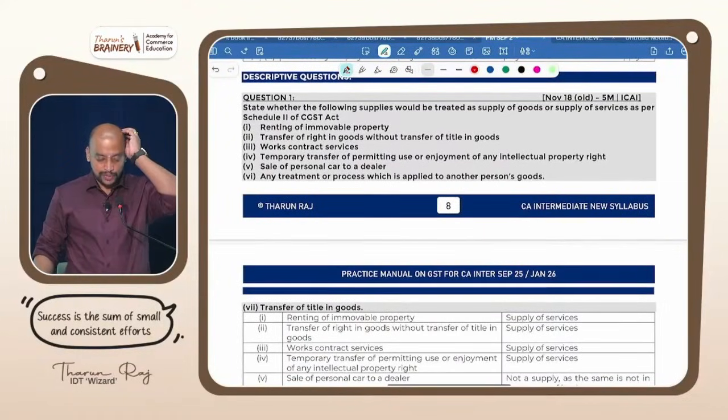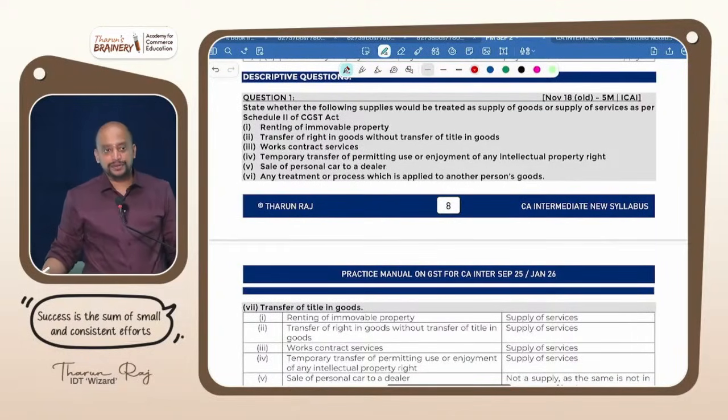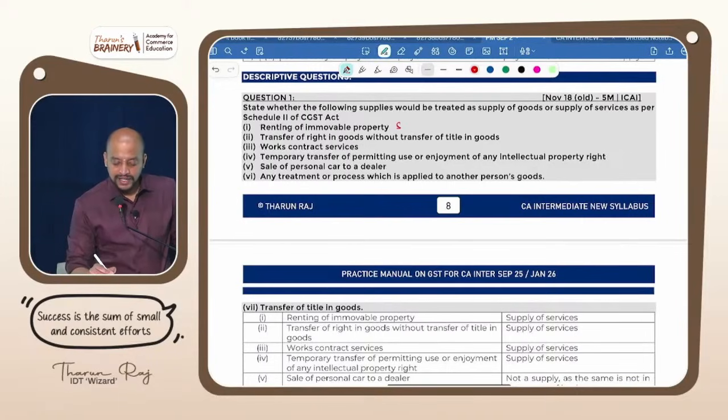Let us look into question number 1. State whether the following supplies would be treated as supply of goods or supply of service as per Schedule 2 of the CGST Act. Comment on this. Renting of immobile property. What is your answer? Service.